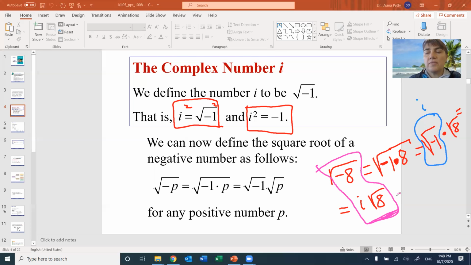You can also simplify 8: square root of 8 is 2 square root of 2, and then you have the I. You always need to simplify the square roots. But for now, my goal is just to show that this is an imaginary number. So then, what is a complex number?